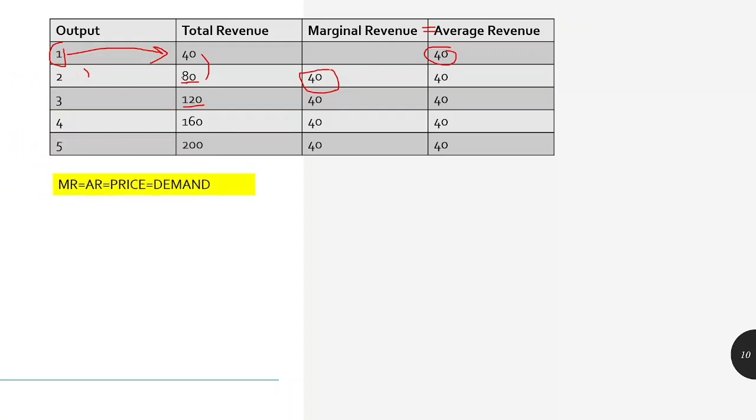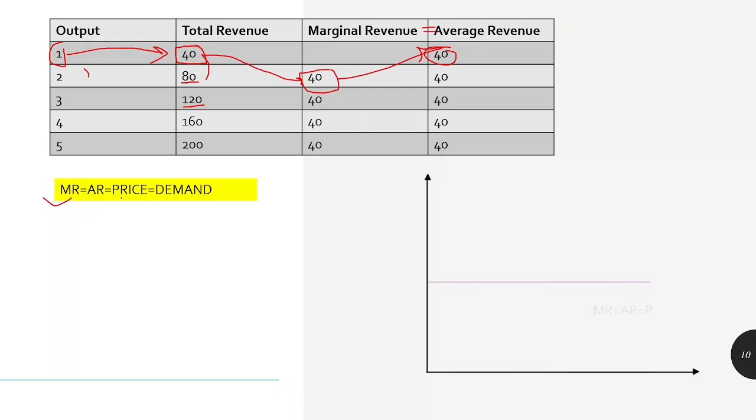And price, as we have seen, the price of one unit of output is how much? 40, which is equal to marginal revenue and average revenue. Hence marginal revenue is equal to average revenue is equal to price and demand for the firm. So this is very important. Now we can see this graphically.